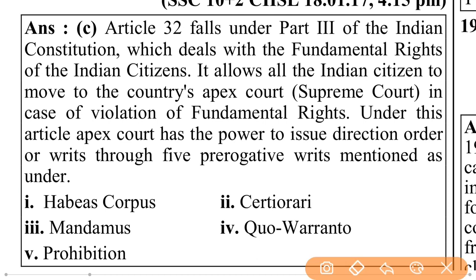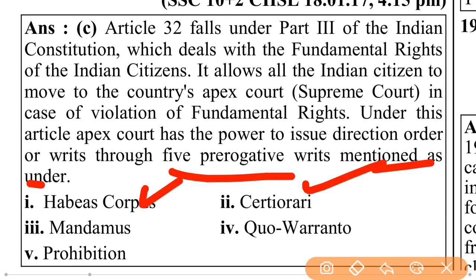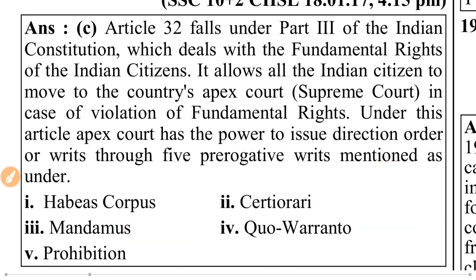orders or writs through 5 prerogative writs mentioned as under: habeas corpus, certiorari, mandamus, quo warranto, prohibition. These are 5 types of writs which are issued by the Supreme Court and High Court.